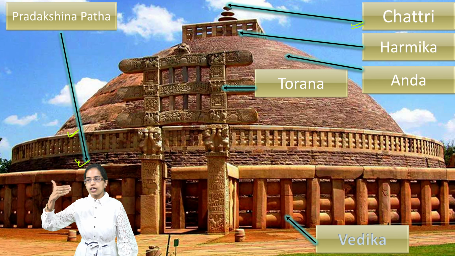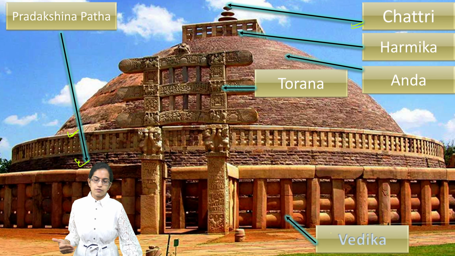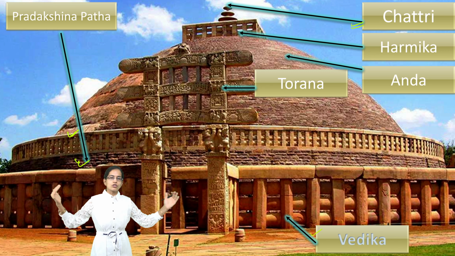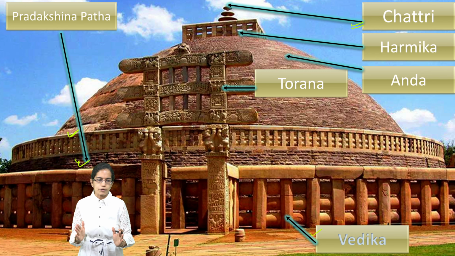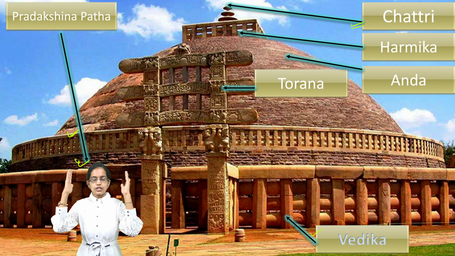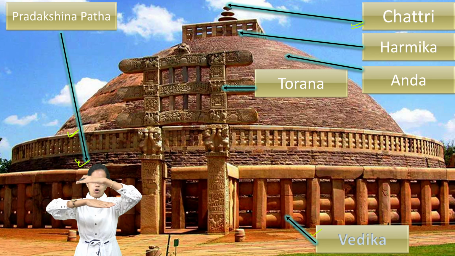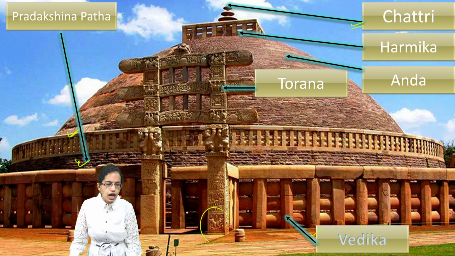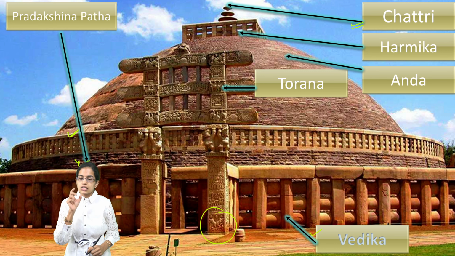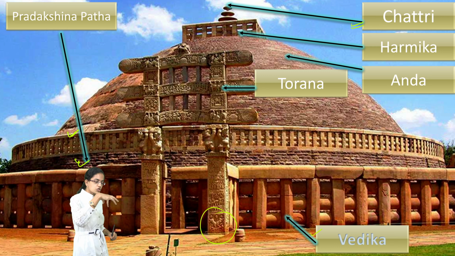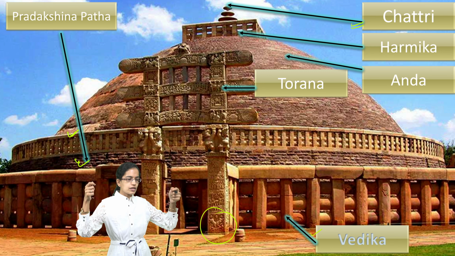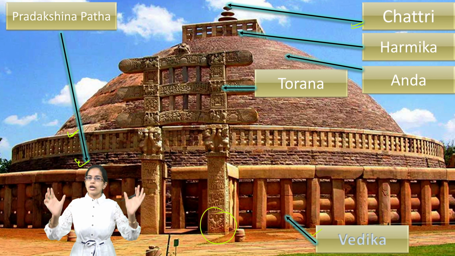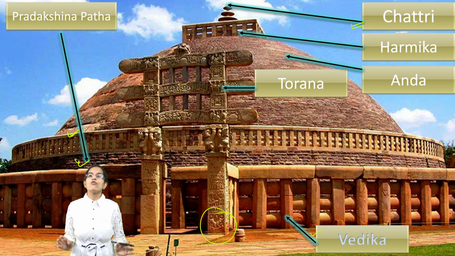Outside the lower circumambulatory path, we have the Vedika, and the gates. There are 4 gates on the 4 sides, and these are known as Toran. Why is the Toran important? There are 2 vertical structures with 3 horizontal bars, and below the 2 vertical structures are the Shalabhanjika. The Shalabhanjika are figures of a lady holding the branch of a tree, seen at the bottom of the 2 vertical pillars of the Toran.